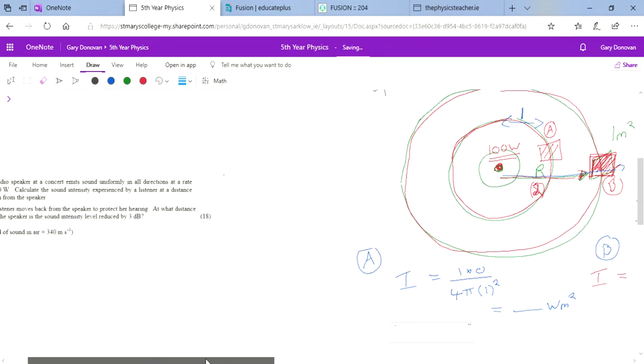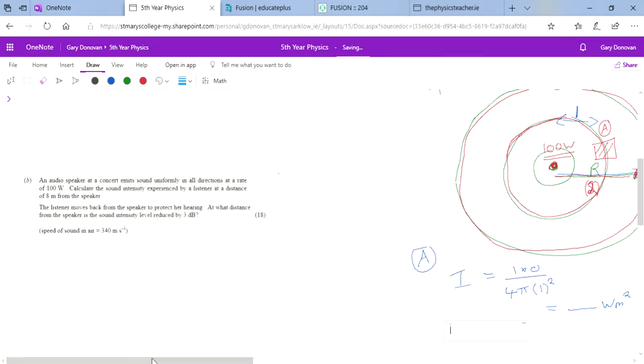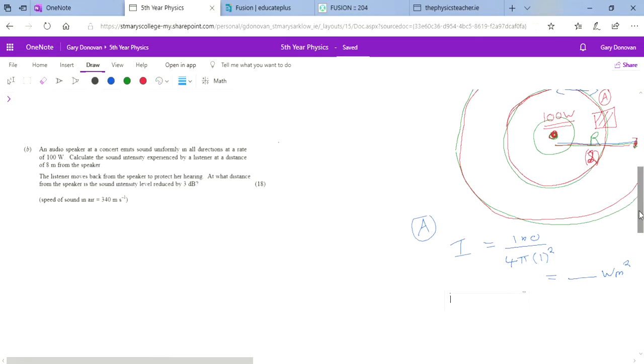So we're going to look at an exam question which kind of uses this fact, and I haven't realized it, but I've actually picked the same numbers or similar numbers. So this is the 2011 question 8 part B. So we have a speaker which is emitting sound uniformly in all directions at a rate of 100 watts. So we have a sound source which is giving out sound at 100 watts and it's going out in all directions, like this. Calculate the sound intensity experienced by a listener at a distance of 8 meters from the speaker.